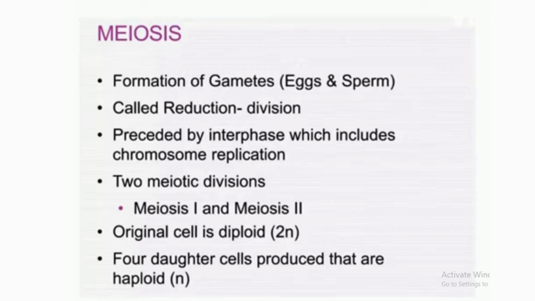It is preceded by the interphase, which includes the chromosome replication. So meiosis is divided into two divisions, meiosis first and meiosis second. Here the original cell is diploid, which is the 2n number, and all the four daughter cells produced are haploid, which is the n number of chromosomes.